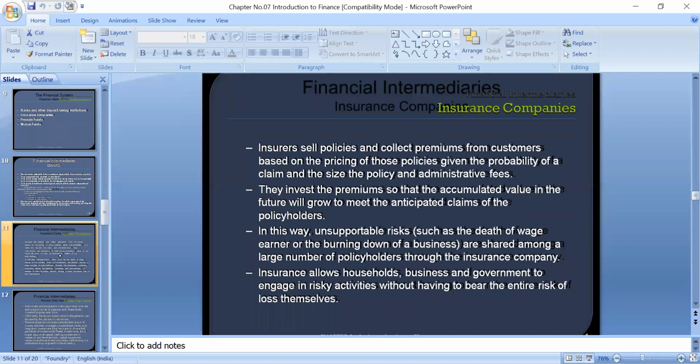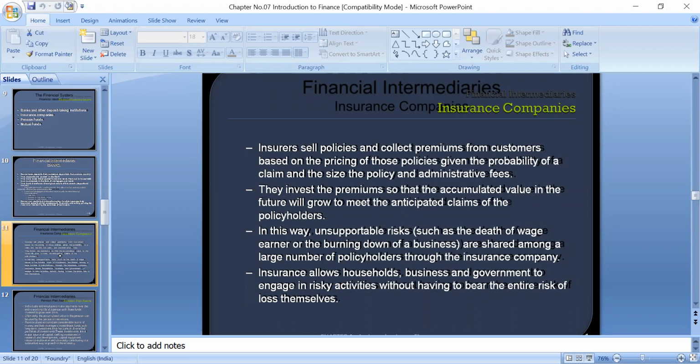They collect a small amount of premium, then these small premiums are accumulated and pooled into a large amount. This large amount is sometimes given as a loan to other people, or made as an investment in other companies and organizations.